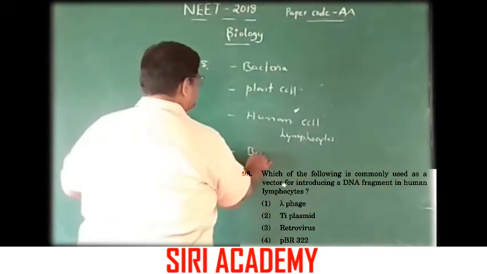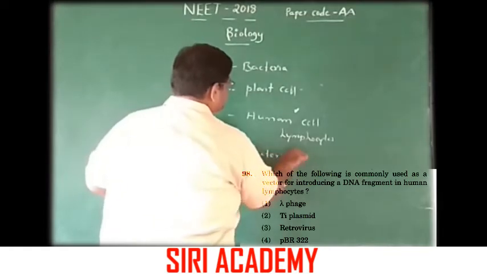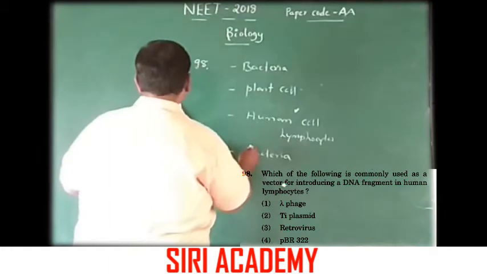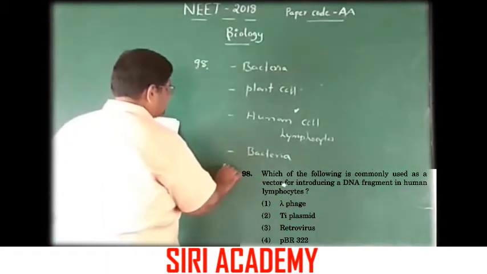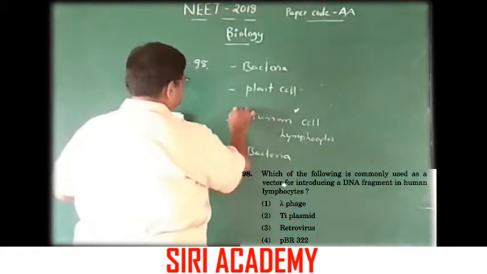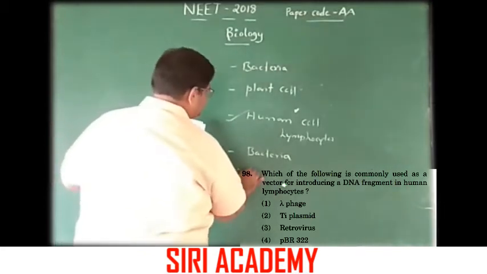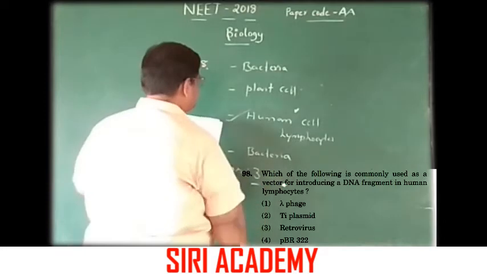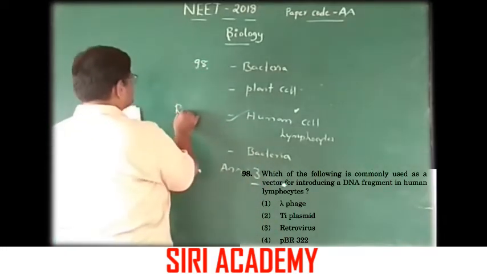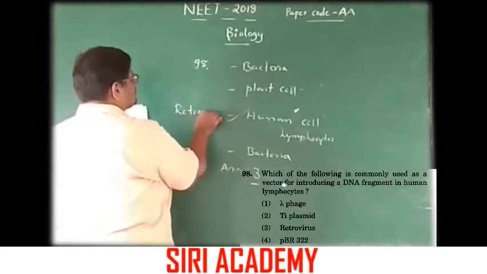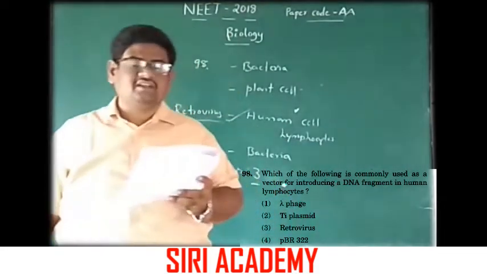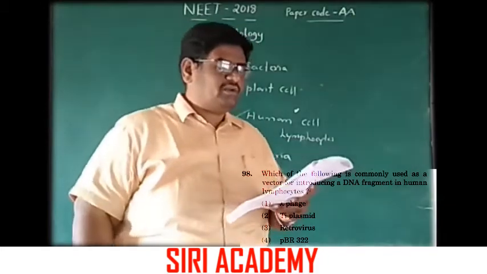PBR322 is used for bacteria. Here the right answer is retrovirus. Answer 3. The retrovirus is used for introducing a DNA fragment in human cells and lymphocytes.